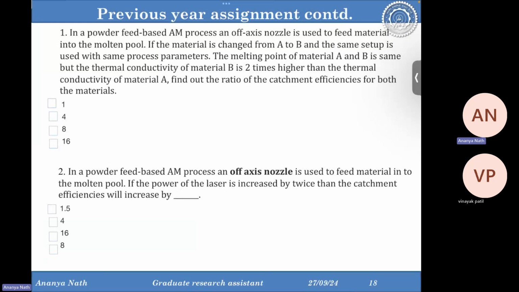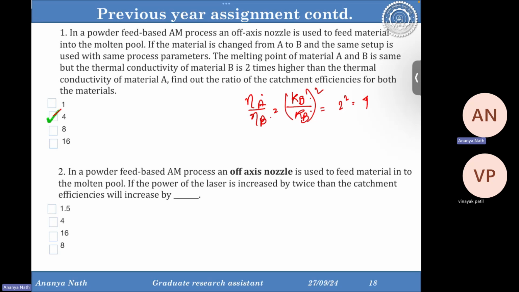So catchment efficiency has the term of thermal conductivity, and it's inversely proportional to the square of it. So basically eta A by eta B is equal to the thermal conductivity of B by A, squared. So the answer is 4.